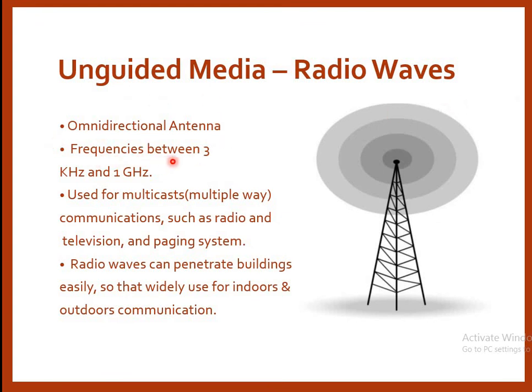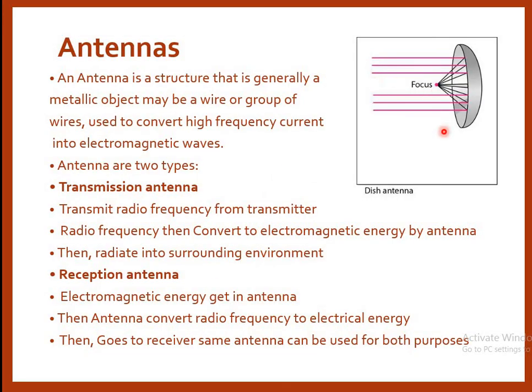Radio waves use omnidirectional antennas. The frequency range of radio waves is from 3 kilohertz to 1 gigahertz, used for multicast communication such as radio, television, and paging systems. Radio waves can penetrate buildings easily, so they are widely used for indoor and outdoor communications. These are the antennas which we are using.